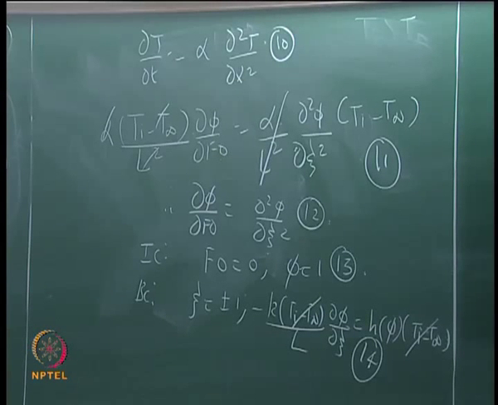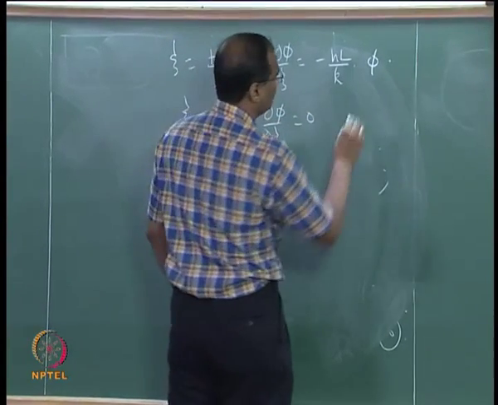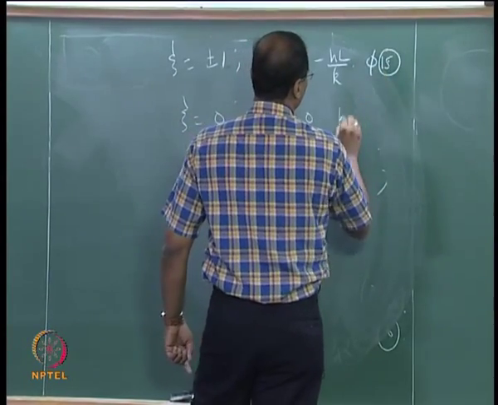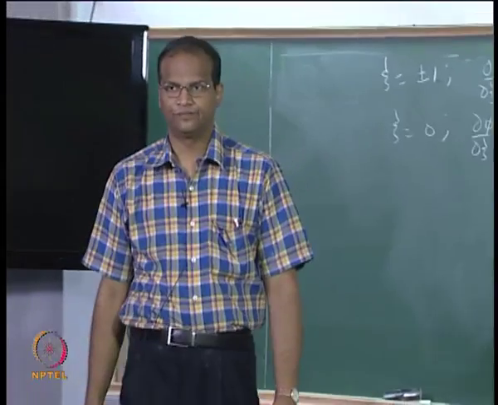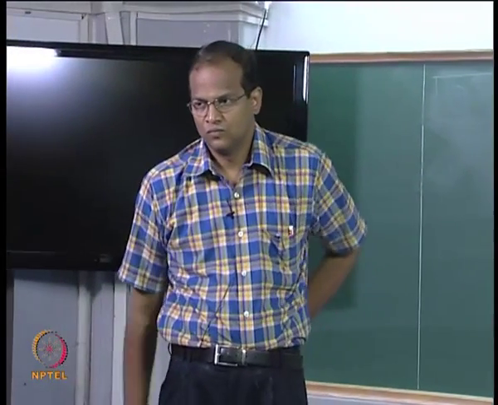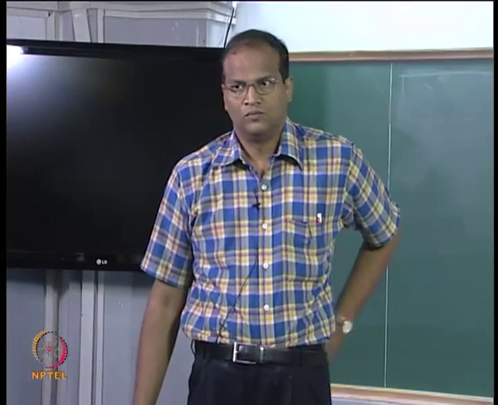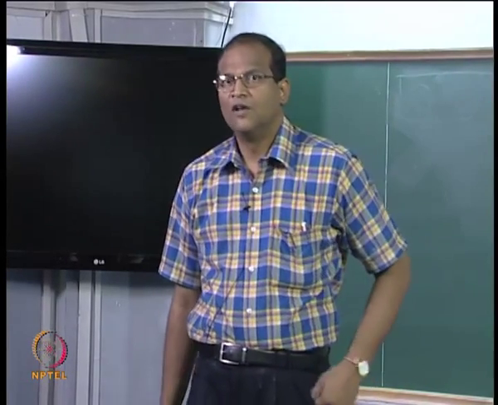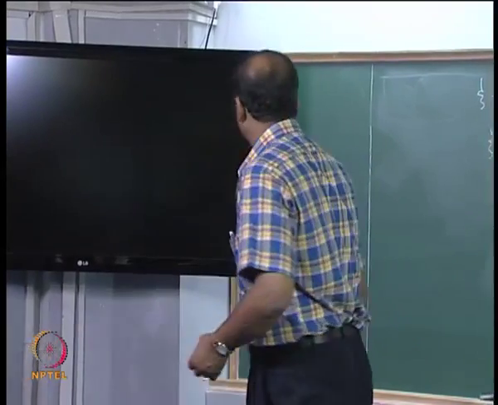Xi equal to 0. Okay, so is that correct? Now this hL by k is called the Biot number.